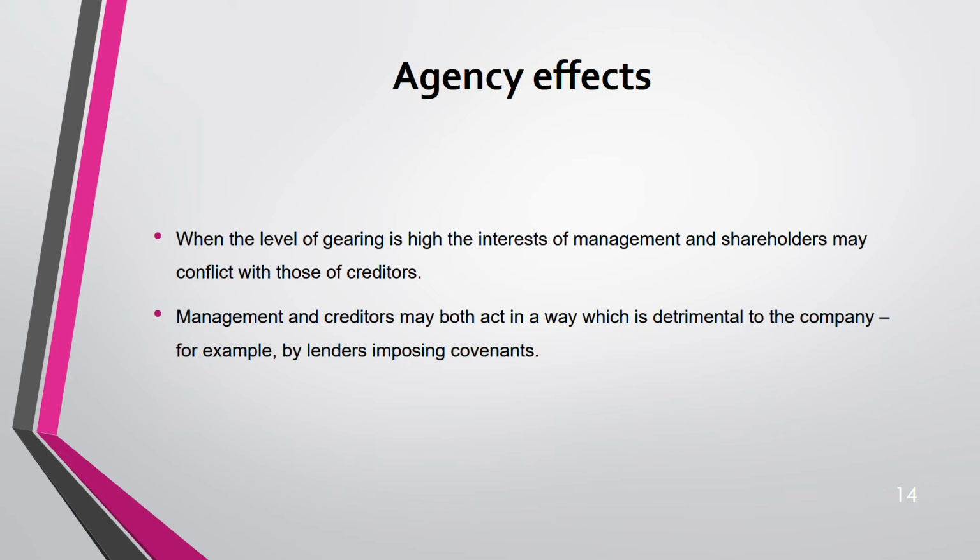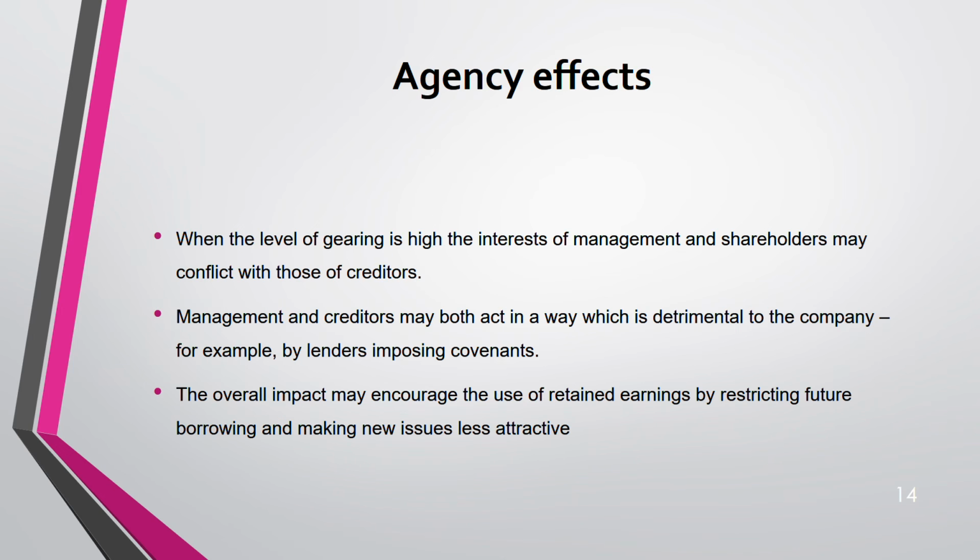How? For example, by lenders imposing covenants. Because when your gearing is high, that is the time when managers are more likely to breach that covenant, right? And if lenders are imposing a covenant, it's likely to get breached. That's why it's not good for the company.